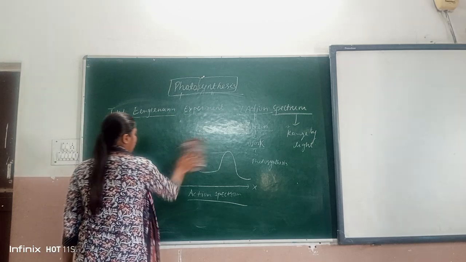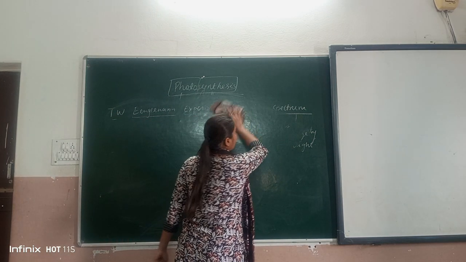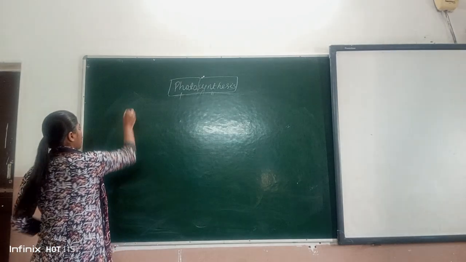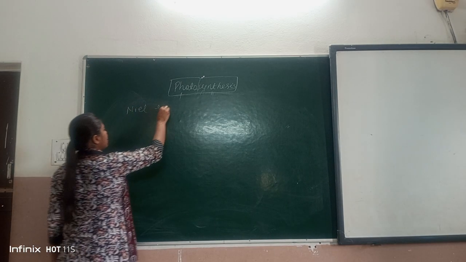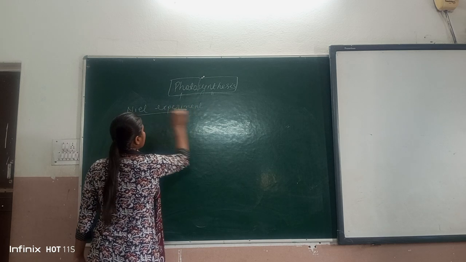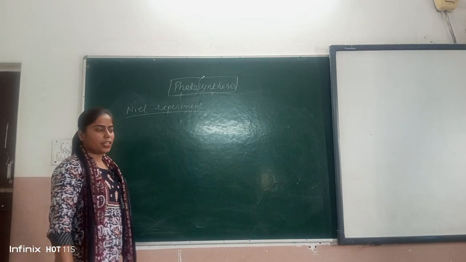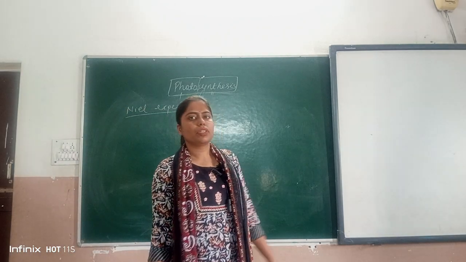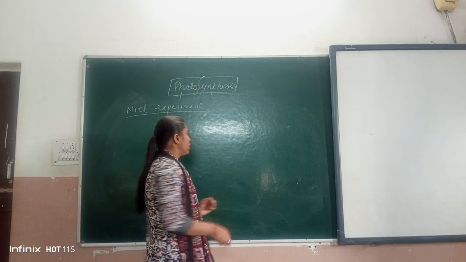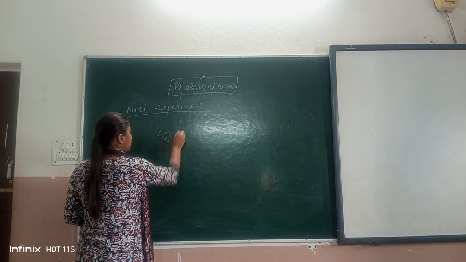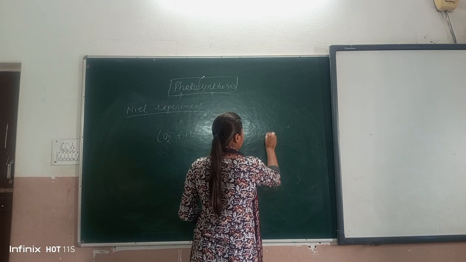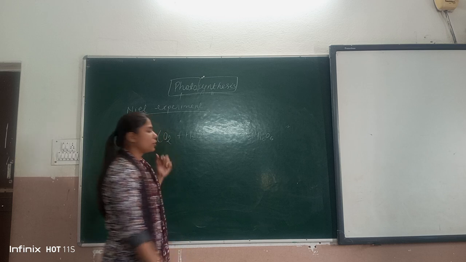Next experiment was given by Cornelius Neal experiment. So earlier it was said that CO2 gets reduced into C6H12O6. ये बोला जा रहा था कि this CO2, this is water, और इससे C6H12O6 बन जाता है। This is reduction process.